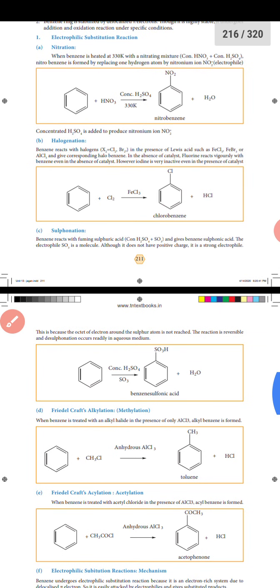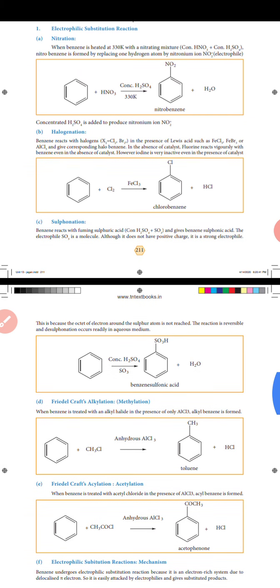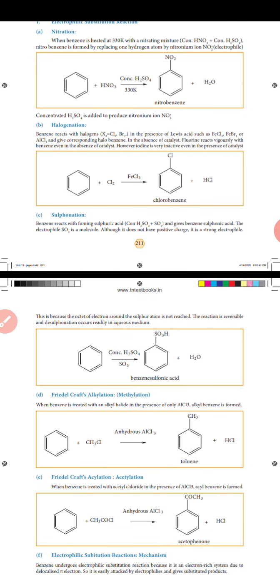The second one is sulfonation. In the sulfonation process, benzene reacts with fuming sulfuric acid and gives benzene sulfonic acid. The electrophile SO3 is a molecule. Although it does not have a positive charge, it is a strong electrophile, because the octet of electrons around the sulfur atom is not reached. The reaction is reversible, and desulfonation occurs rarely in aqueous medium.